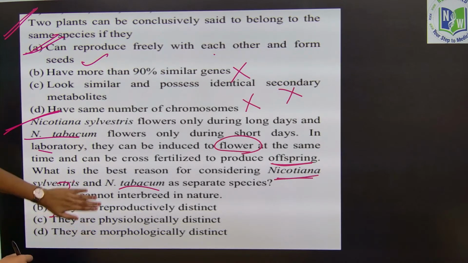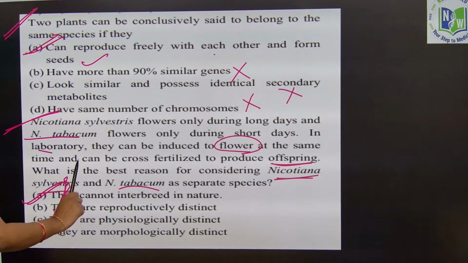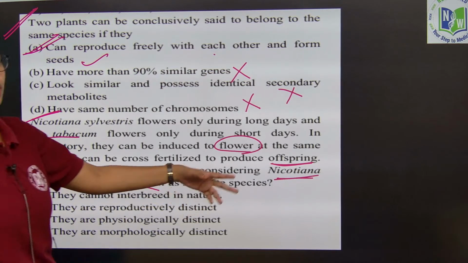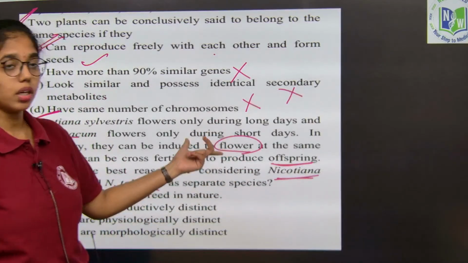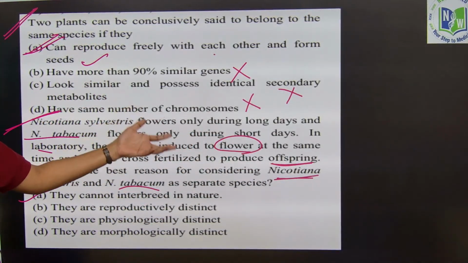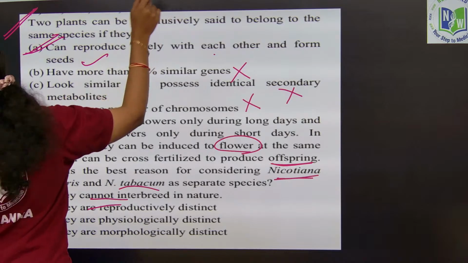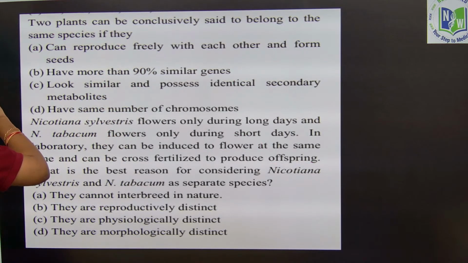They cannot interbreed in nature. Okay, this is the most evident reason to say that these two belong to two different species. They were made to reproduce in the laboratory, but not in nature naturally. So, they cannot interbreed in nature. Option A will be the right answer. Very good.